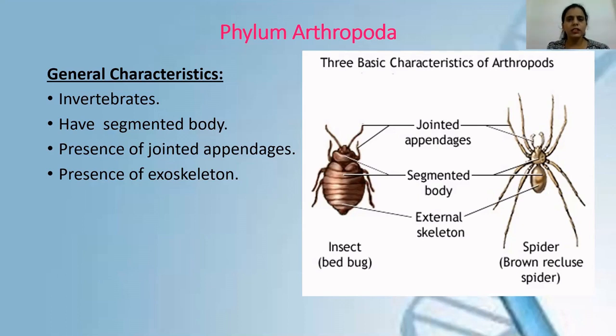Now, phylum Arthropoda is further divided into classes. Phylum Arthropoda is actually divided into four classes: class Myriapoda, class Insecta, class Arachnida, and class Crustacea. We will look into these classes one by one, and we'll also study their general features. So the first one is